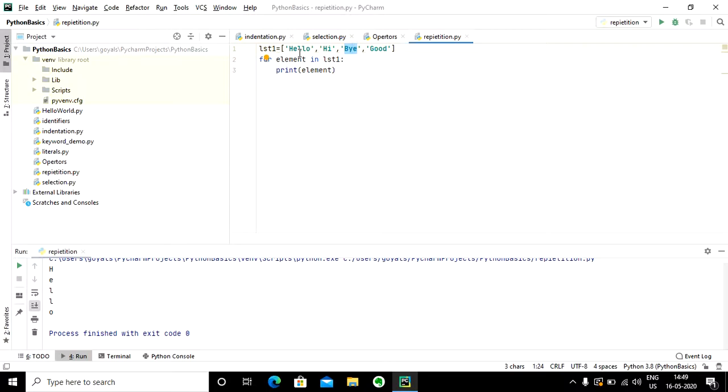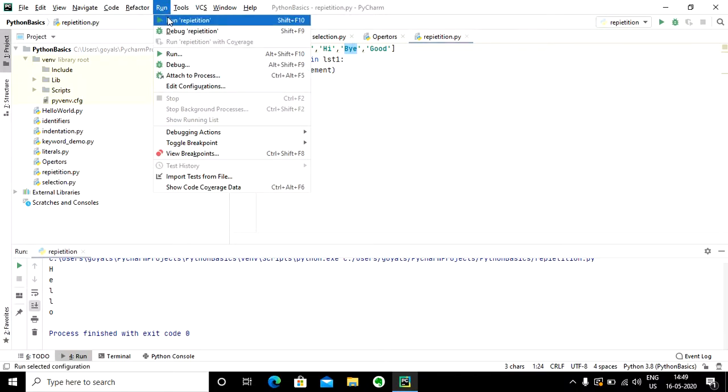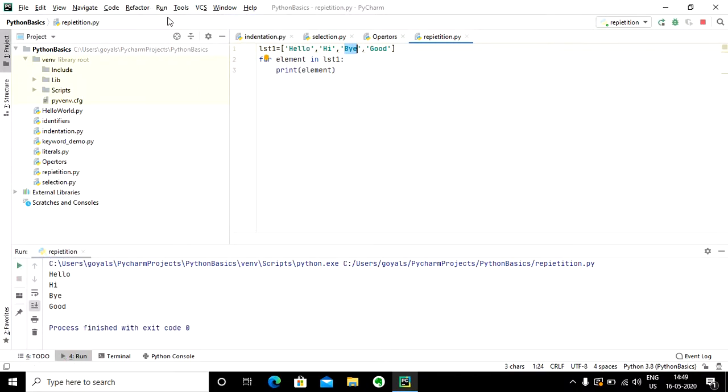So what is going to happen this time? This element will store hello, then this element will store hi, then bye, and in the fourth round it will store good. So let me just execute this code. So this is the output.